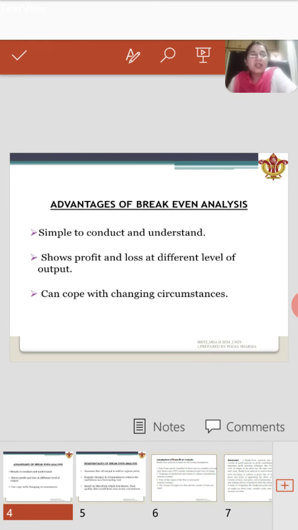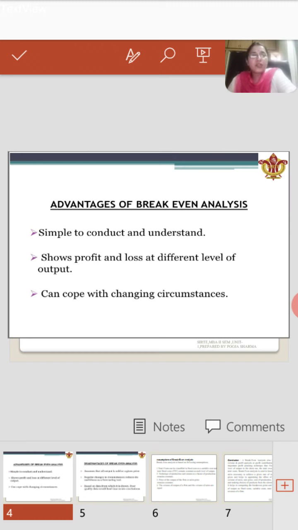Now, the advantages of break-even analysis. It is simple to conduct and understand. When I have to calculate the break-even point, it is easy to calculate and easy to understand. It shows the profit and loss position at different levels of output or production. It can cope with changing circumstances.